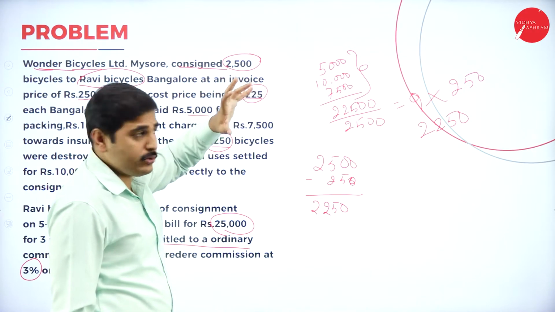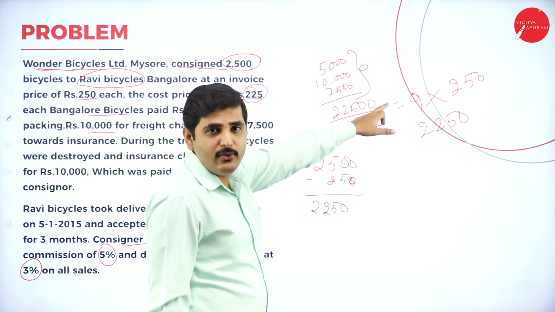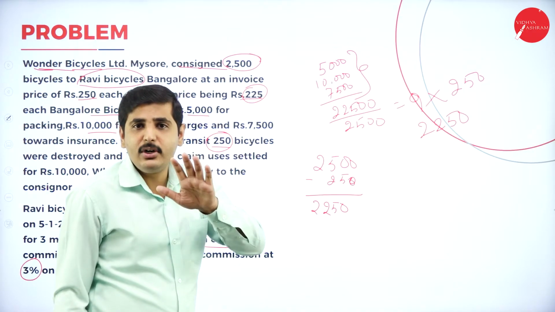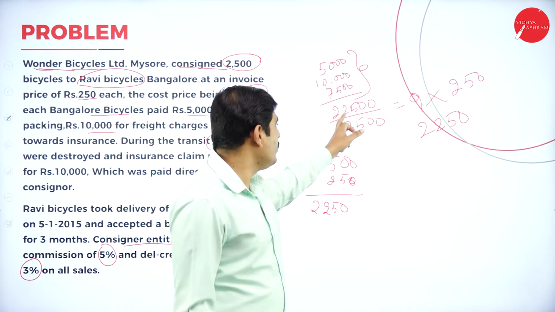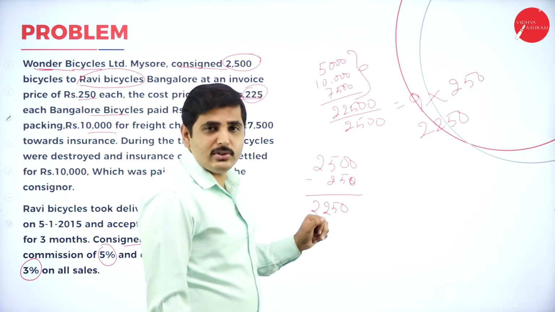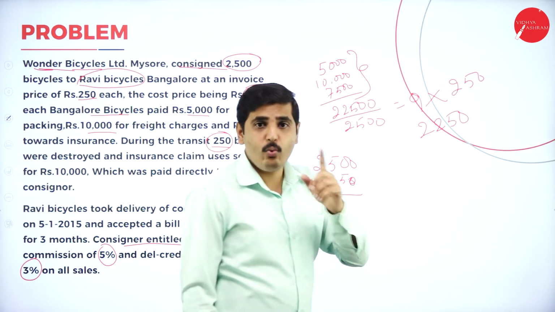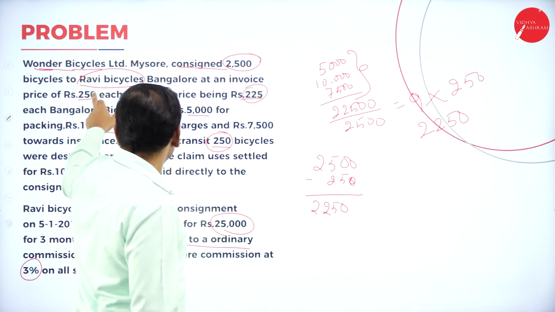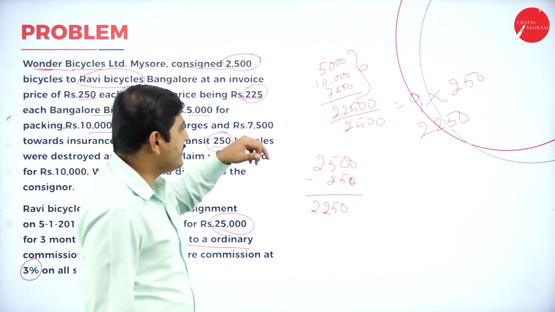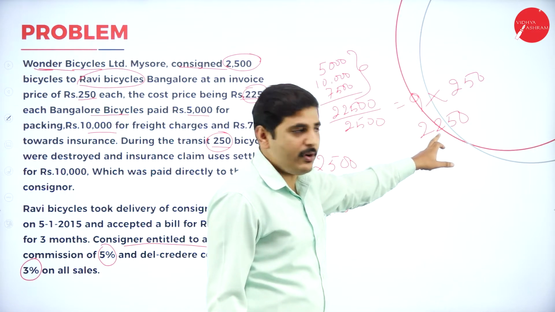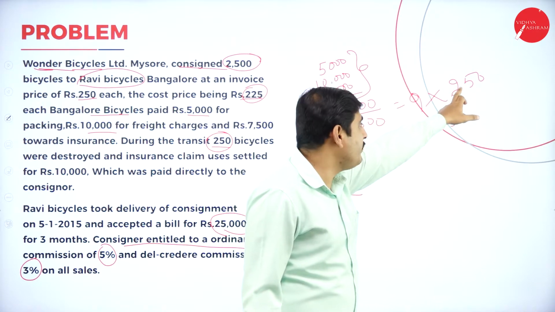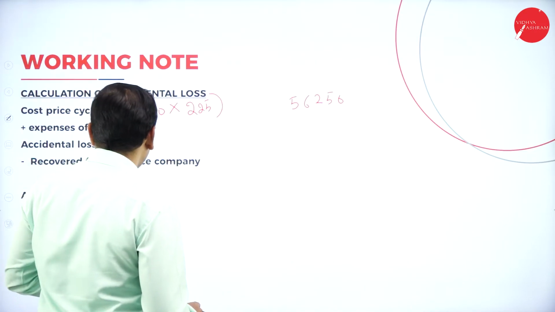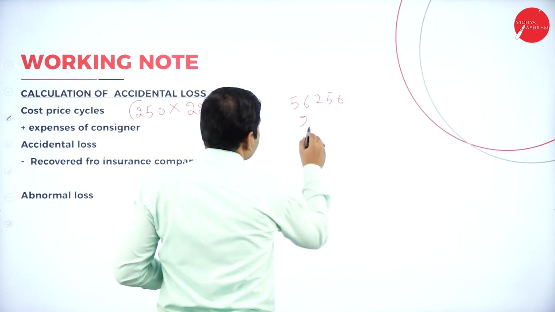2,500. For all 2,500 cycles, he has spent 22,500. But how many cycles lost? 250 cycles lost. We need the expense of consignor for 250 cycles. So 22,500 divided by 2,500 will give the expense of consignor for one cycle. The expense for one cycle into how many cycles lost? We lost 250 cycles in transit. So the expense for one cycle is 9 rupees. For 250 cycles it is 2,250 rupees. So expenses of consignor for 250 cycles is 2,250.